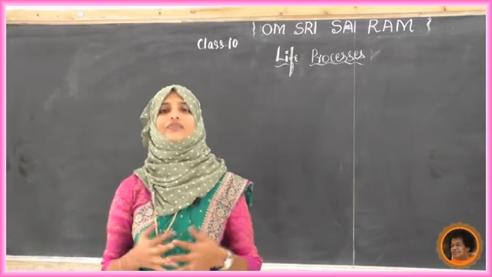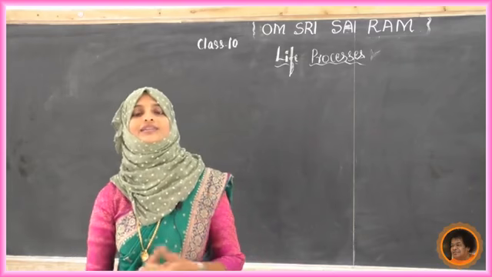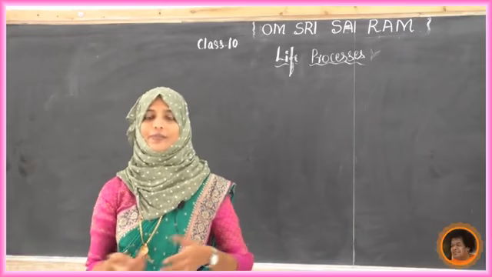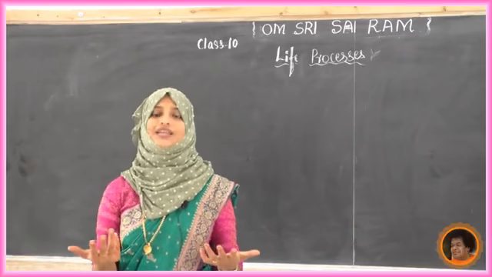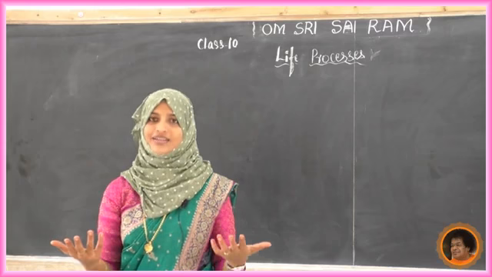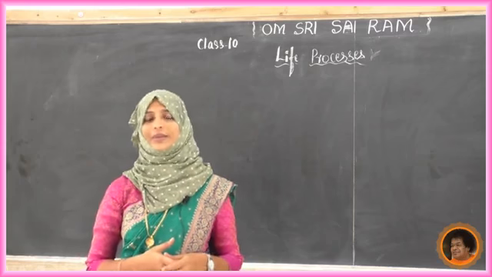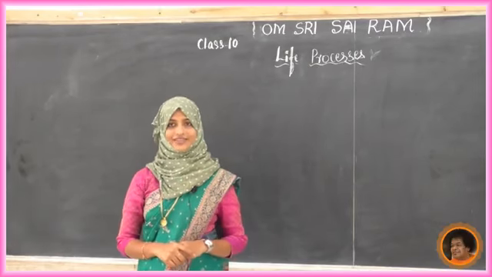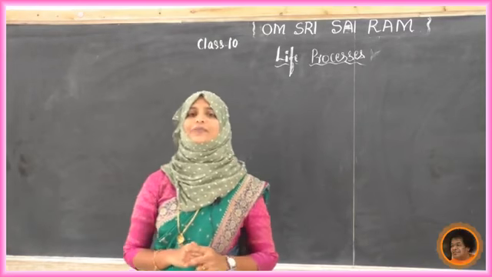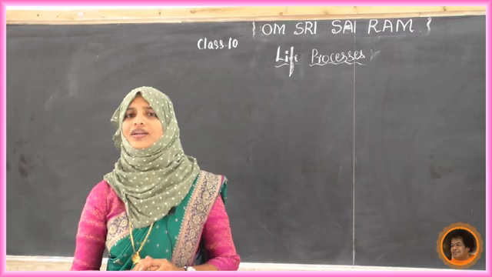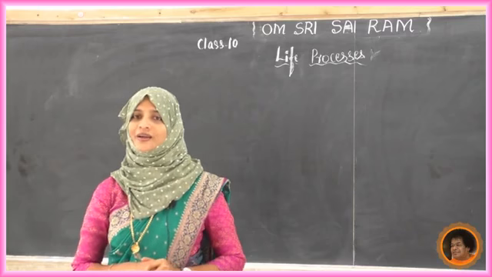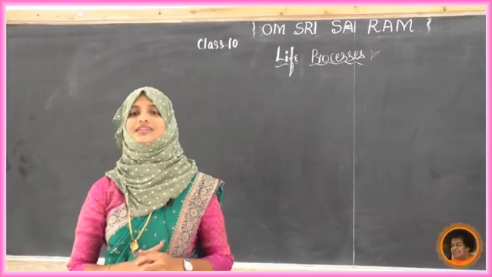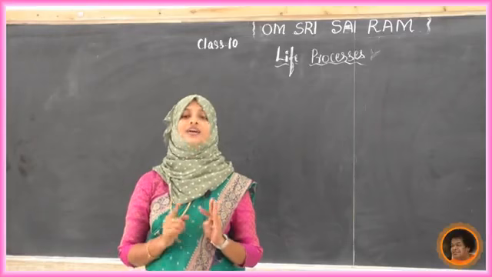The same thing we have studied in plants also. During photosynthesis, the side product, the unwanted material, goes back to the environment. In transpiration also we studied that the unwanted or excess water goes back through the stomata to the environment. Now, is carbon dioxide the only waste material in our body? Are there any other waste materials in our body? Yes, there are a number of waste materials, called nitrogenous waste materials, like urea and uric acid.